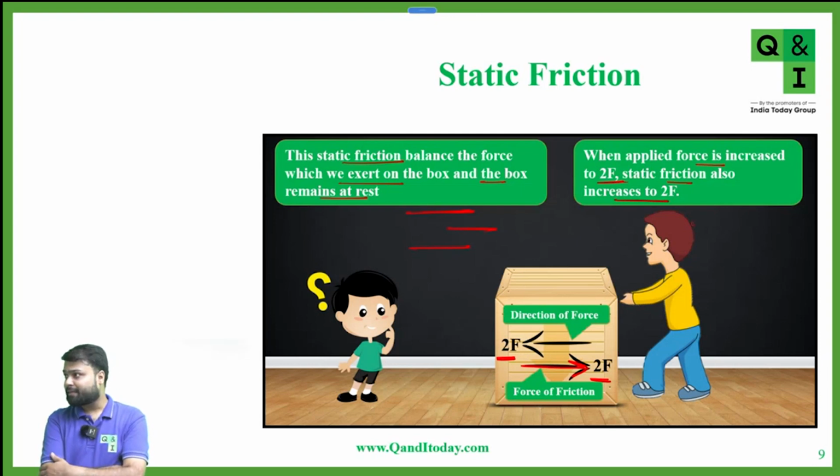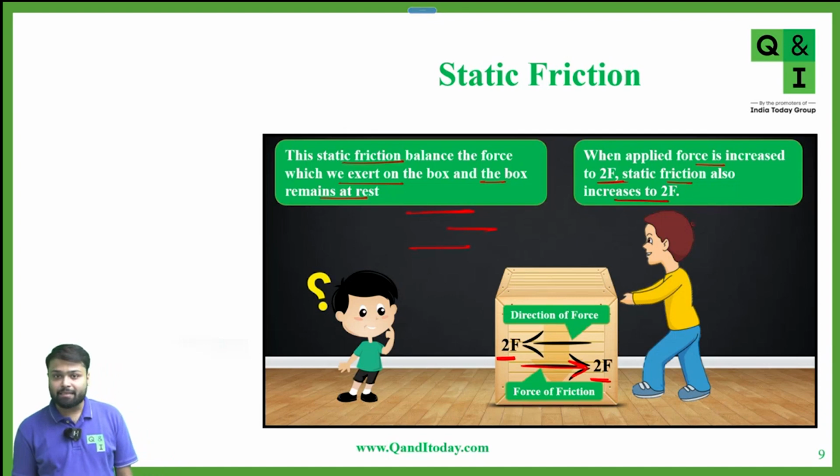Yes, please repeat, Ishan. If the static friction is the same as the force applied, then the box won't even move, right? Yes. But there is a maximum limit. But there is a maximum limit. Why is this static friction? Why is there friction?